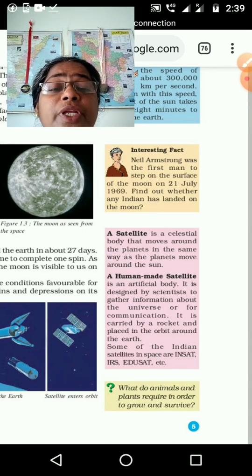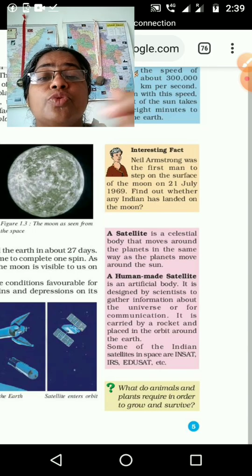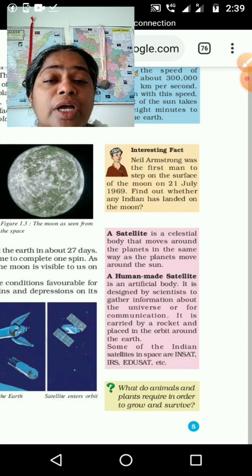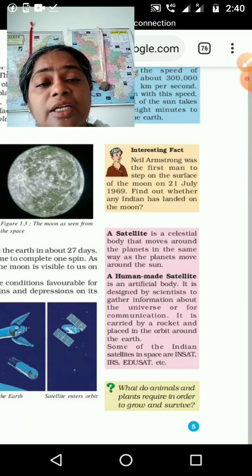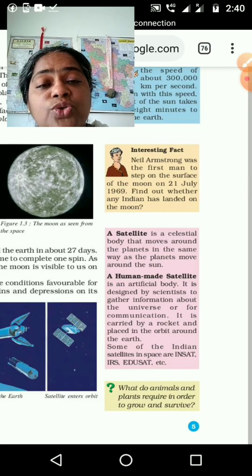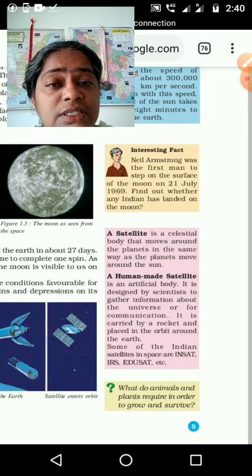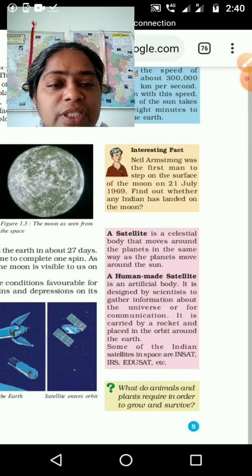Then what are satellites? A satellite is a celestial body that moves around a planet in the same way as the planet moves around the sun. The earth is moving around the sun, in the same way the satellite goes around the planet, and the moon takes 27 days to go around the earth. How the earth is going around the sun, the same way the moon is going around the earth.